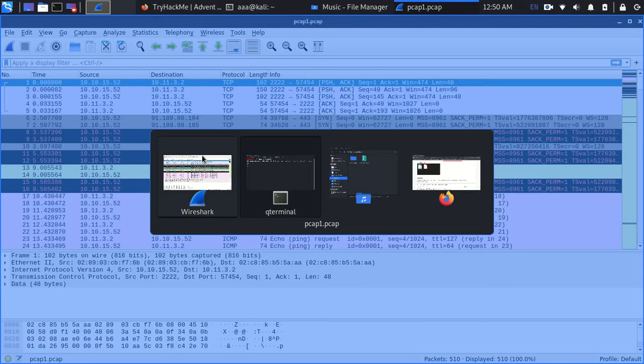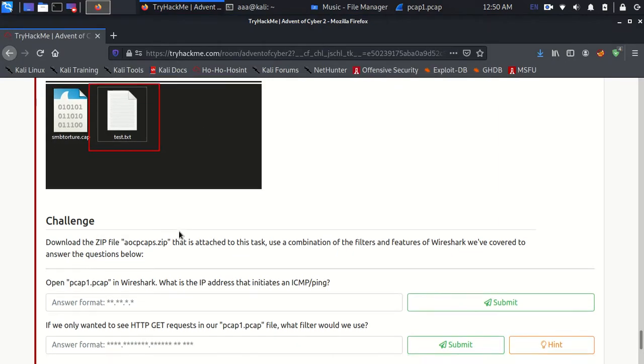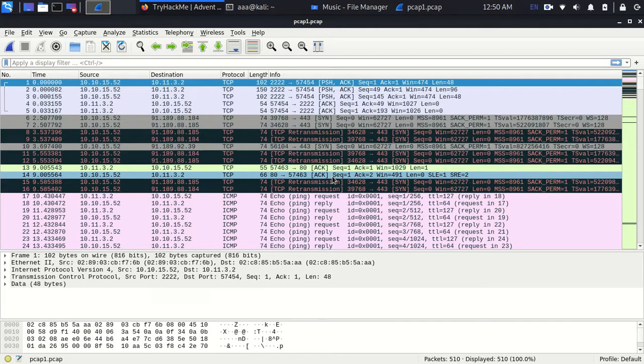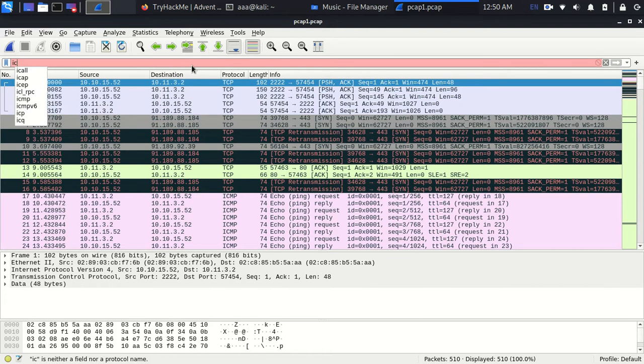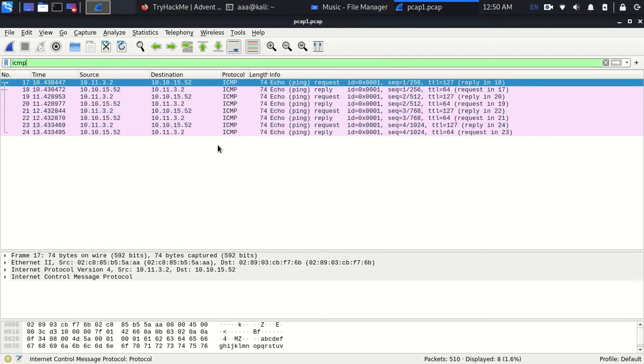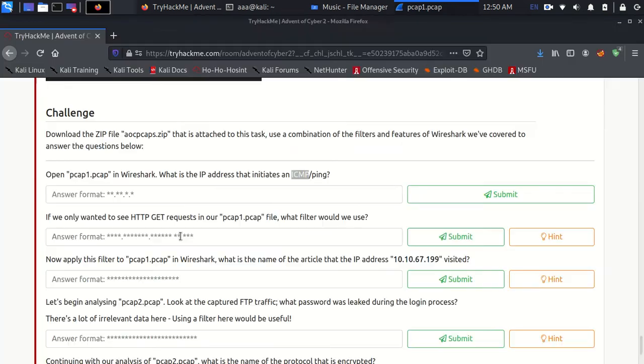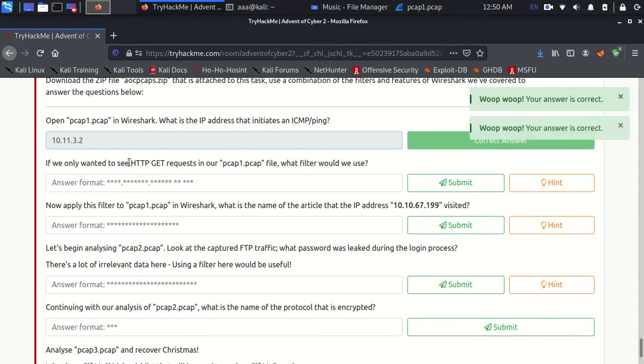As for the first question, open pcap1, that's done. What is the IP address which initiates the ICMP? To initiate, it might have done a request, because that is how it starts. There was a request, there was a reply, there was a request, there was a reply. The one who initiated is the one who started the request. The source for that is the one who initiated it. As you can see, the source clearly says over here is 10.11.3.2. So 10.11.3.2, that's right.